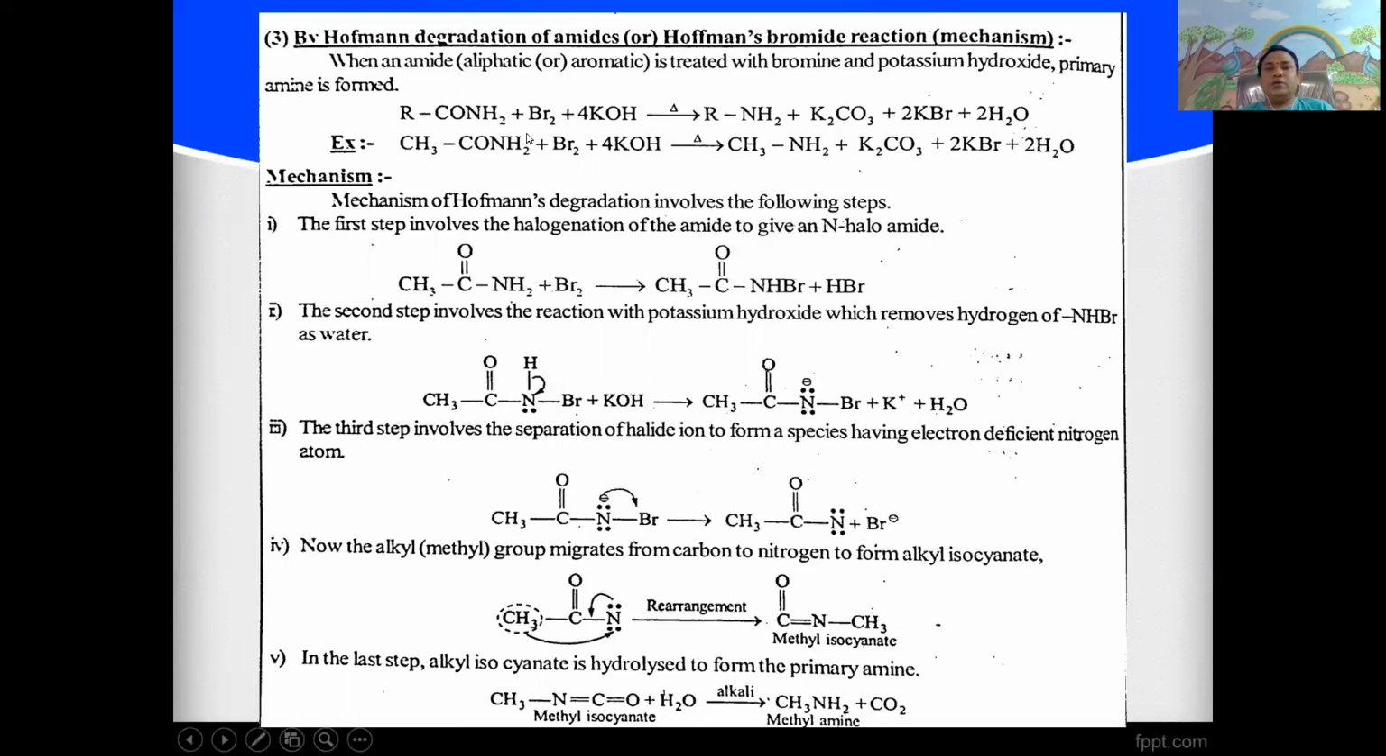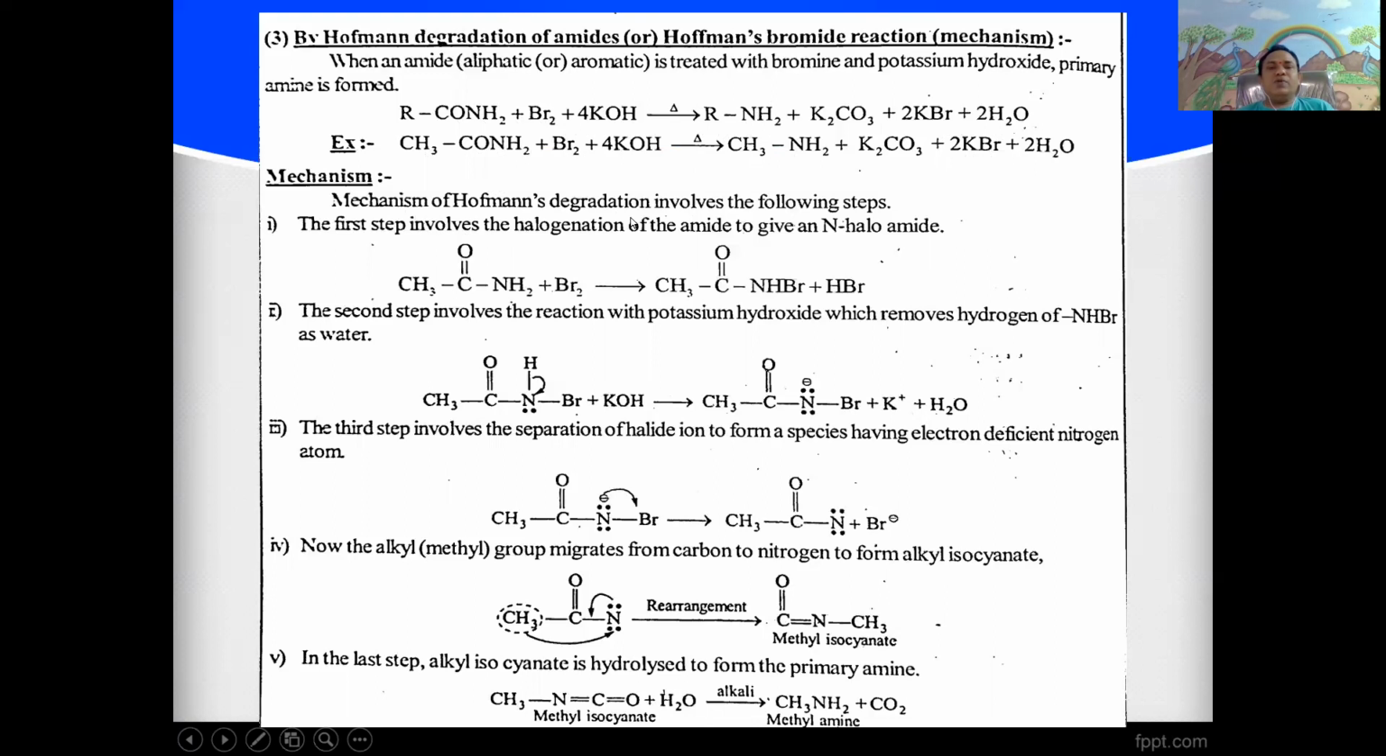That is Hofmann bromamide reaction. Amides upon treatment with bromine in the presence of alkali, warm the mixture. It gives one carbon less primary amines. Here byproducts are potassium carbonate, potassium bromide, and water. For a specific example, acetamide, CH3CONH2, upon treatment with bromine in the presence of alkali, gives methylamine. Byproducts are potassium carbonate, potassium bromide, and water.